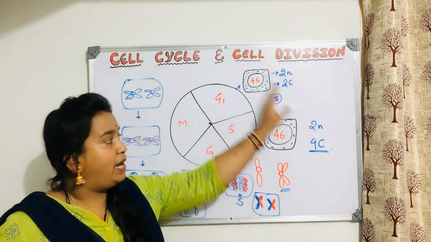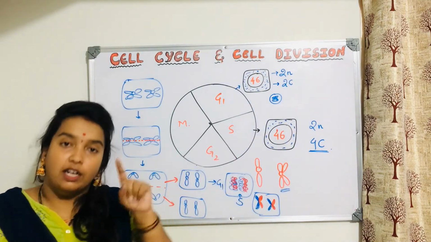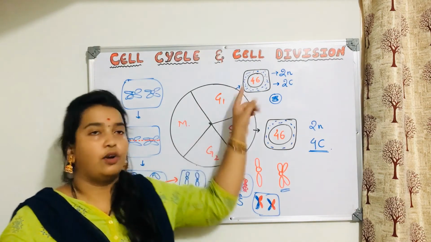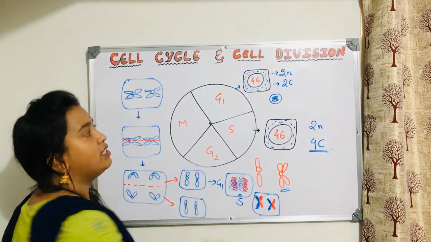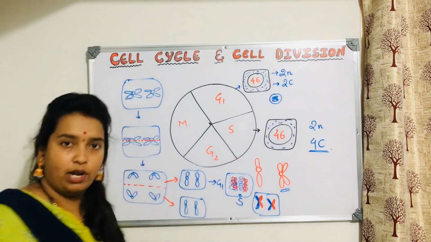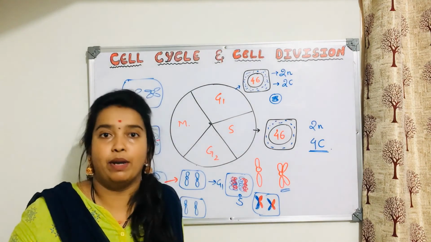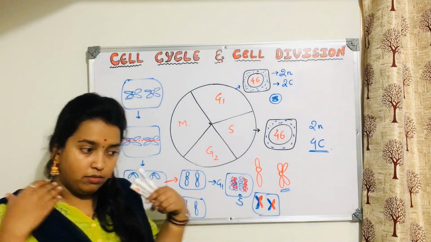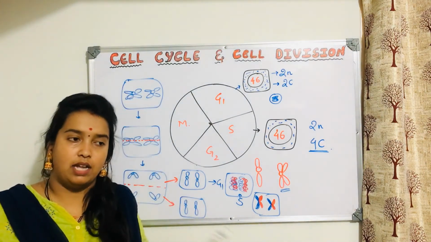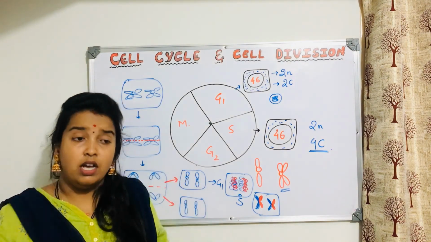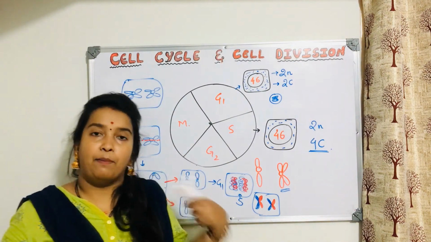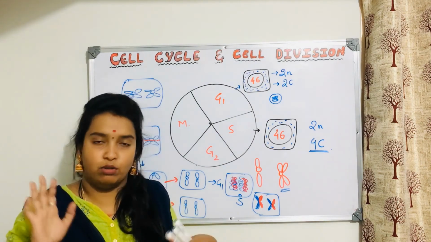What I am trying to explain is that when a cell undergoes mitosis, it is a diploid cell, in the case of human beings. There are exceptions in other animals, in some insects and some plants, which we will also see.